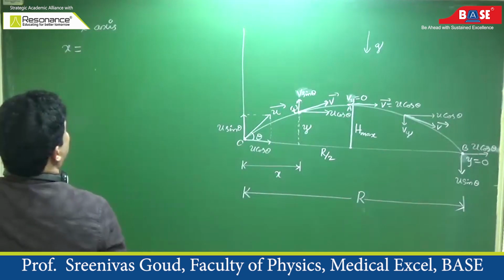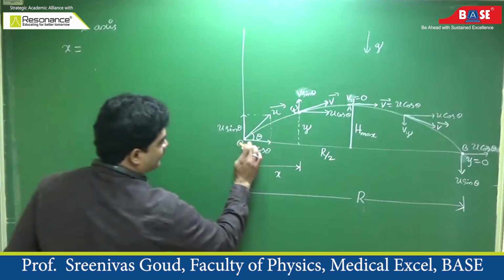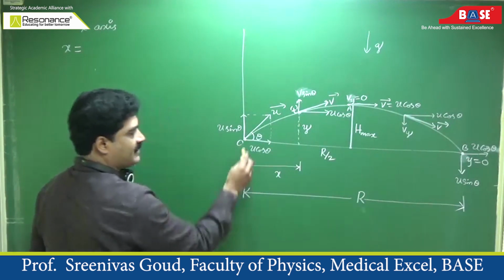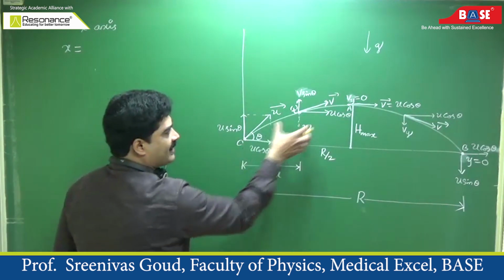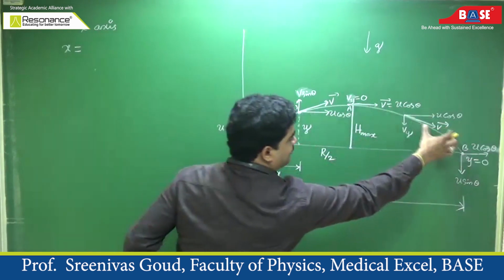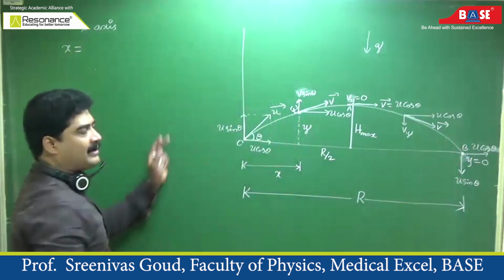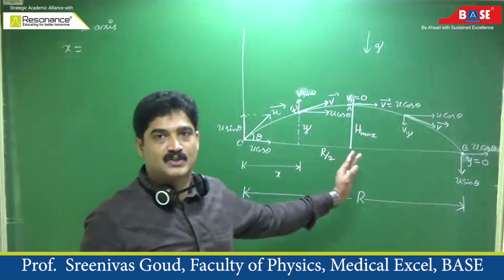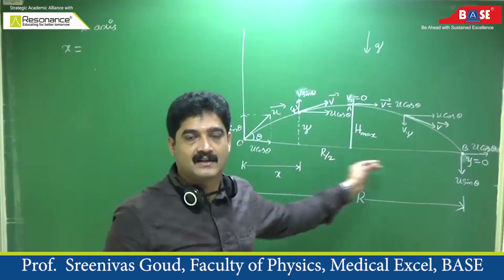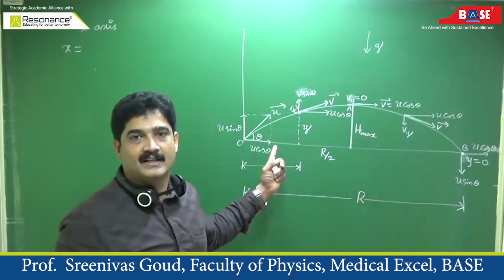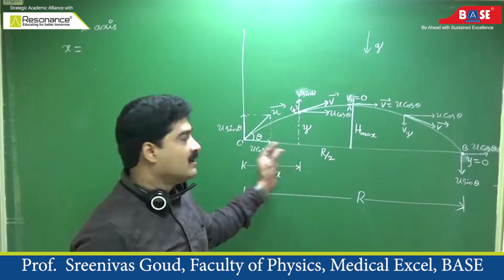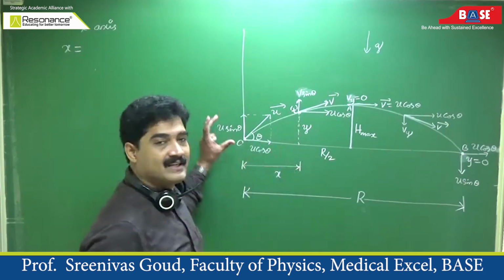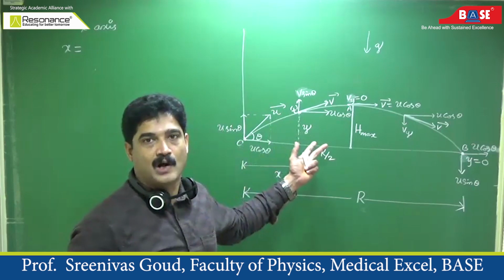So horizontal distance covered uses the horizontal component of velocity. If you see the figure, everywhere the horizontal component of velocity remains the same. Now I am talking about horizontal distance, so I have to take the velocity in the horizontal direction only. U is not the velocity in the horizontal direction, and U is not the velocity in the vertical direction. It is resolved into components.